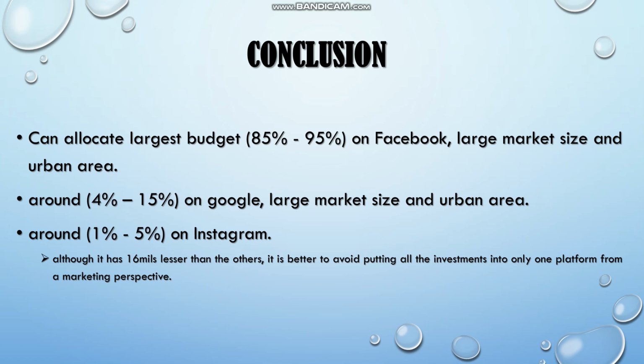But it still generates revenue, right? So from the marketing perspective, it's better to avoid putting all investment into only one platform. That's why we will put some on other platforms, which still generate revenue.